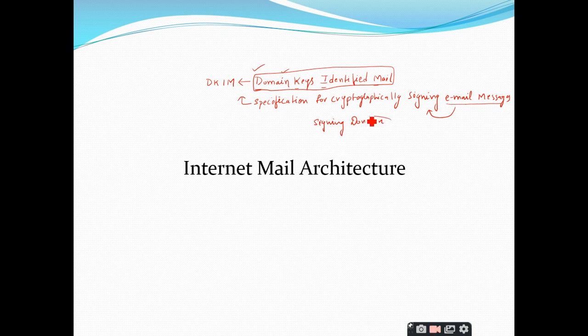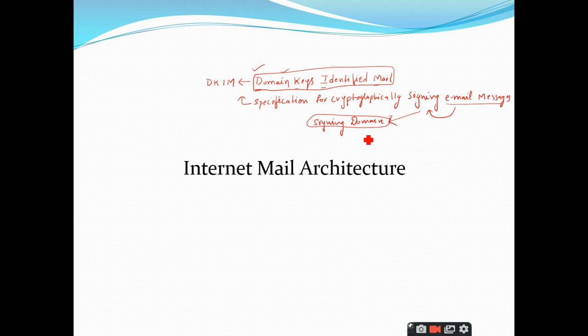So this signing domain will take the responsibility that yes, I am the sender of the email. Simply telling, DKIM is an agent which takes the responsibility of cryptographically signing the email messages. Simple thing. Clear?